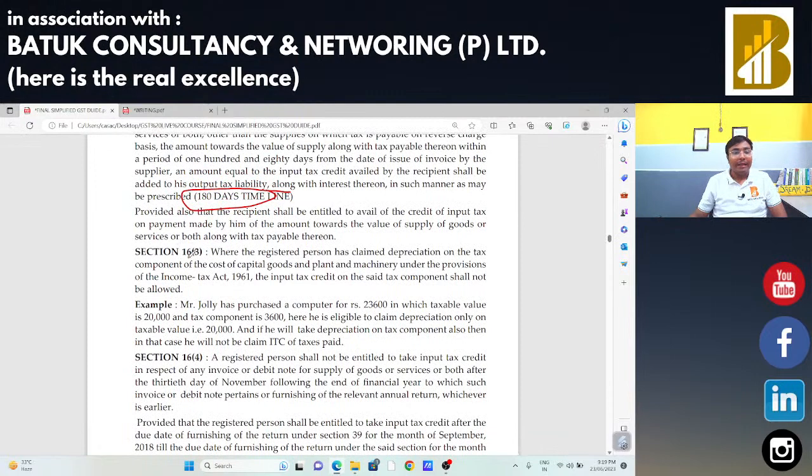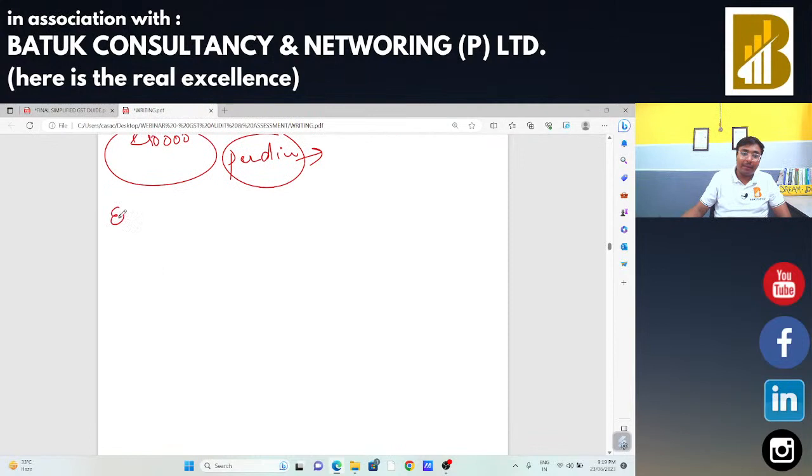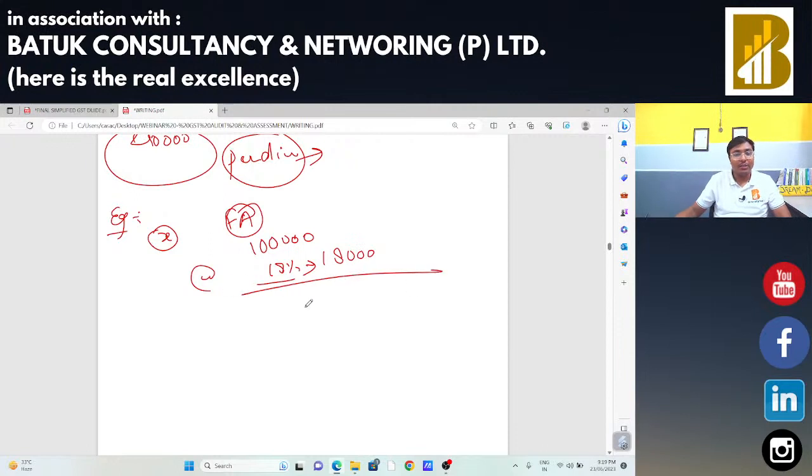Is that okay? Section 16 subsection 3 says that if you are going to claim the depreciation, that means, suppose, I am going to take an example, and with that example I am going to explain the things, and we need to check the things at the time of our audits. Suppose Mr. X has bought fixed assets for 1 lakh rupees. GST is 18%, that is 18,000 rupees. Invoice is 1 lakh 18,000 rupees.